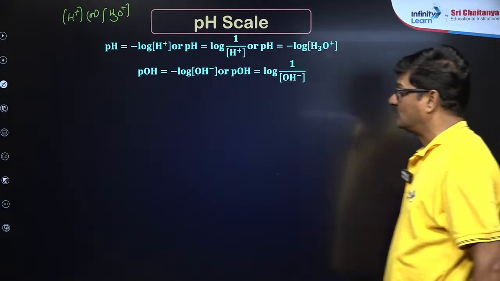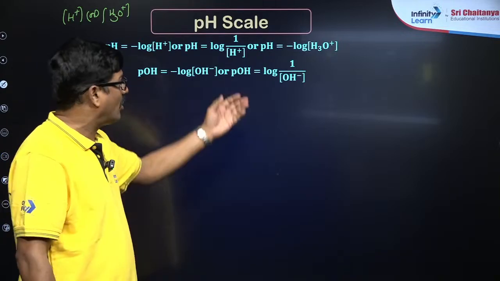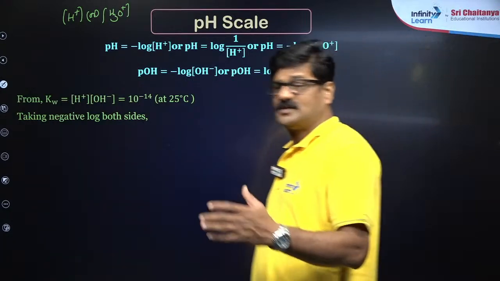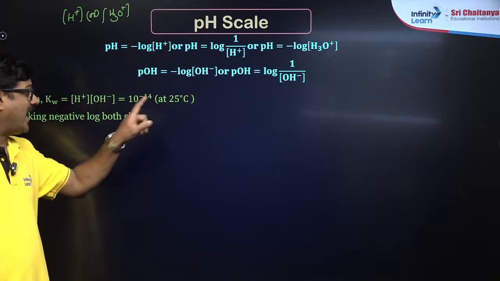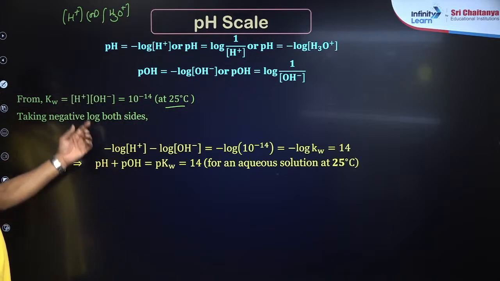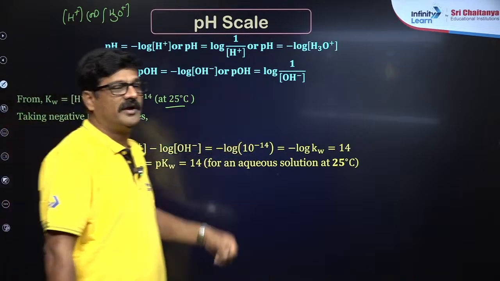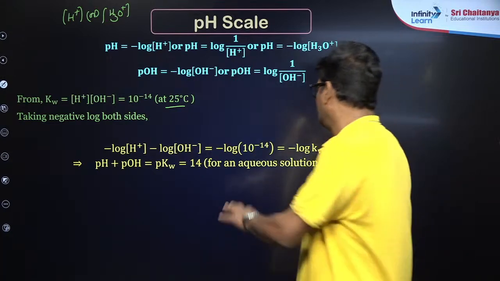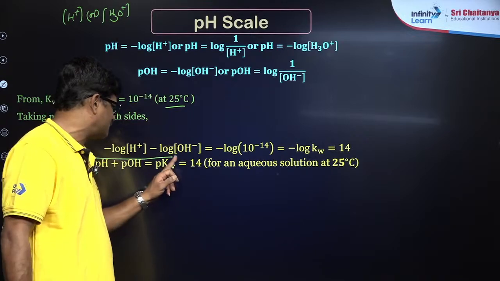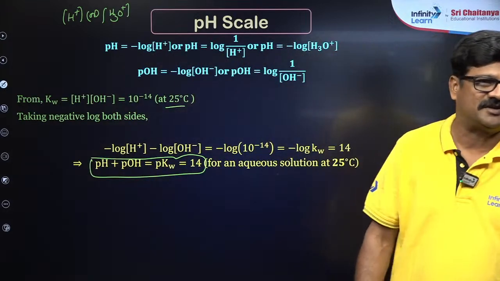Similarly, pOH is equal to negative log OH minus, or pOH is equal to negative log 1 by OH minus ion. And also you can see for Kw, H plus times OH minus is equal to 10 power minus 14 at 25 degrees centigrade, students. Taking negative logarithm on both sides, negative log H plus plus negative log OH minus is equal to negative log 10 power minus 14. And it comes to be negative log Kw is equal to 14. That is, pH plus pOH is equal to pKw is equal to 14. You use this formula hundreds of times during your examination.